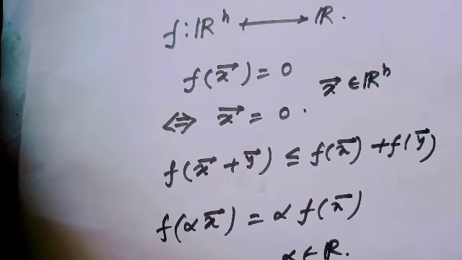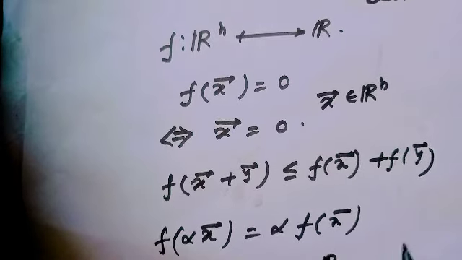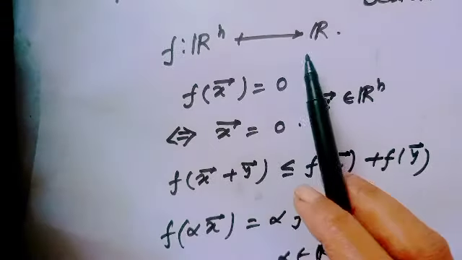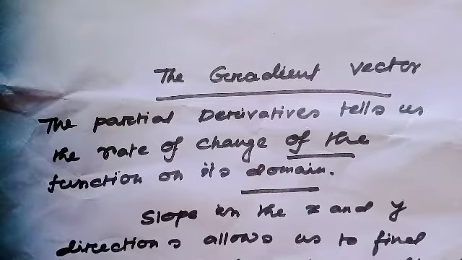Just see this topic, because for the mean value theorem we have to use this method of norm. In a vector valued function, to find the limit we will use the norm, because the norm is a function from Rn to R. And to understand the whole plot clearly, just recall the gradient vector.